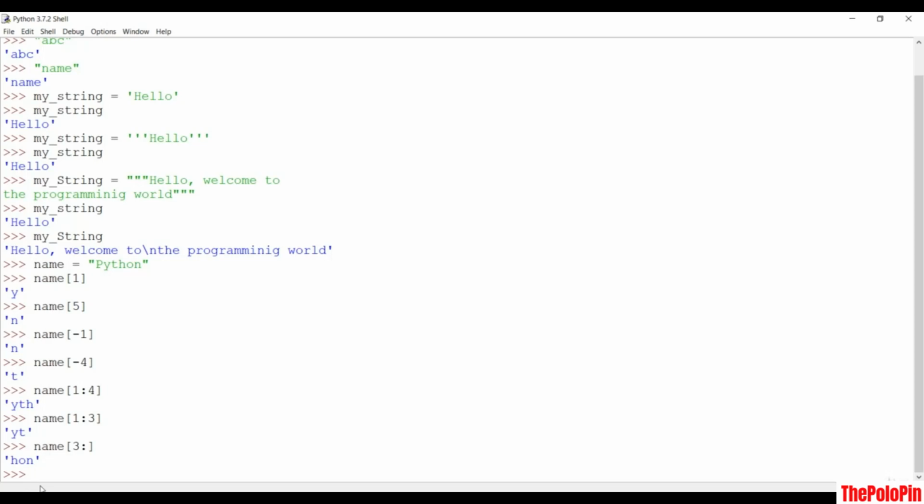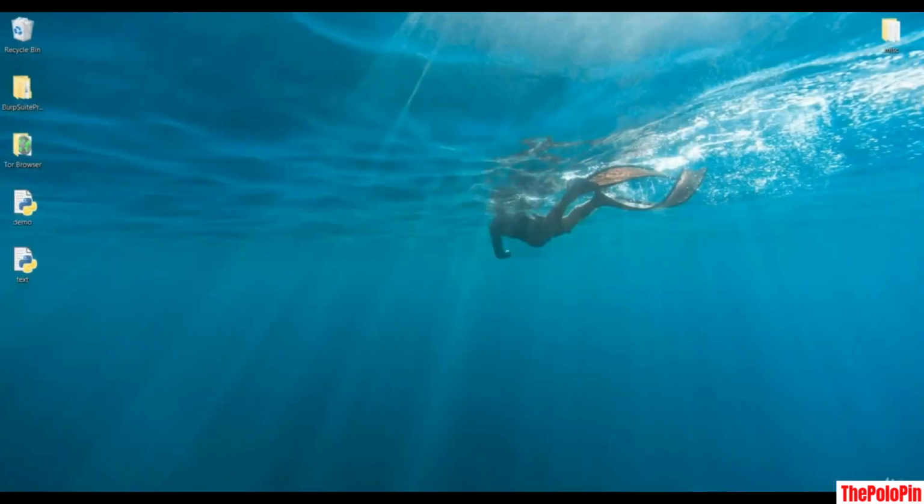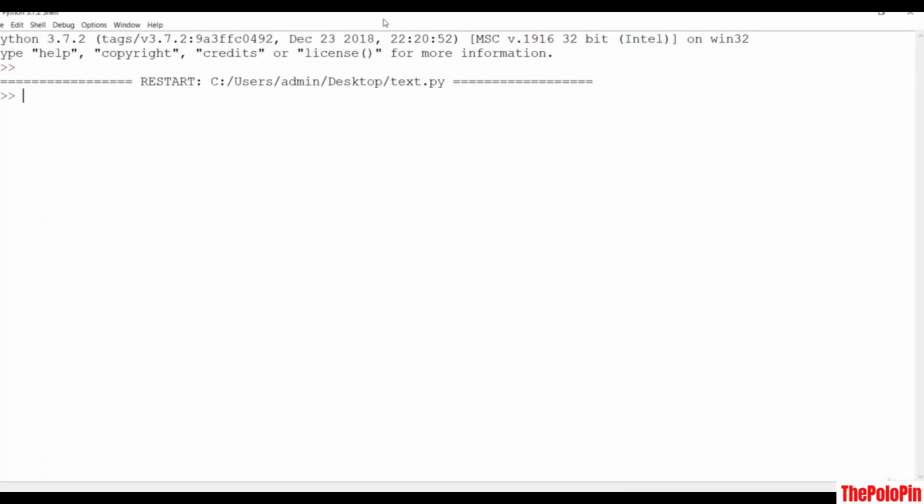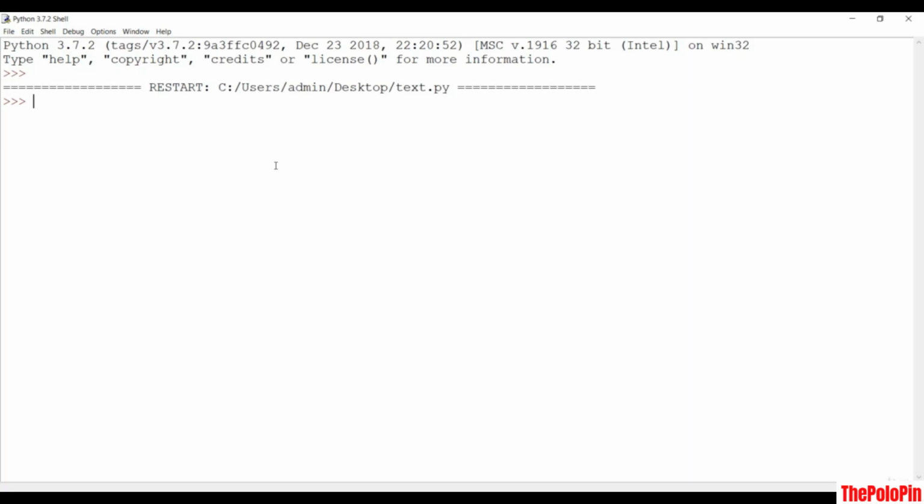So the next thing you can do in the string is to delete the string. But before deleting, let me close this one and open a new terminal. And here, first of all, let's see how we can assign something to the string.